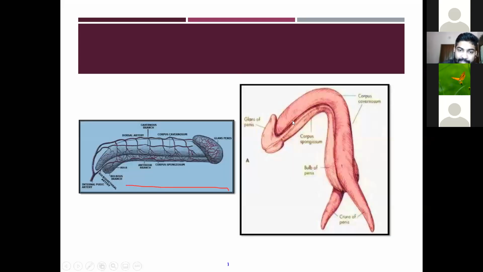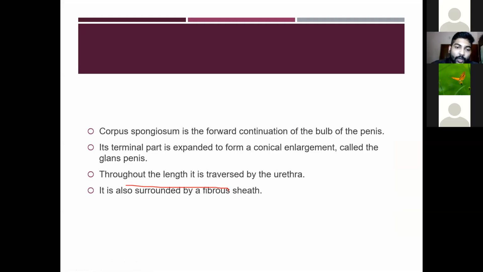Okay, in this picture you can see the corpus spongiosum is the continuation of the glans penis. Then the corpus cavernosa ends below the glans penis. Then the corpus spongiosum. Okay, so it is the forward continuation of the bulb of the penis. Then the terminal part is expanded to form a conical enlargement called the glans penis. Okay, so the corpus spongiosum forms the conical enlargement at its tip, the glans penis.